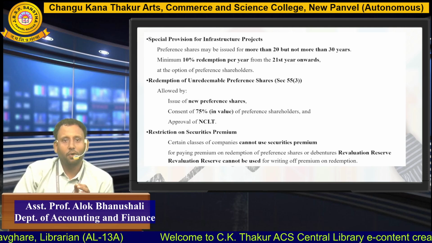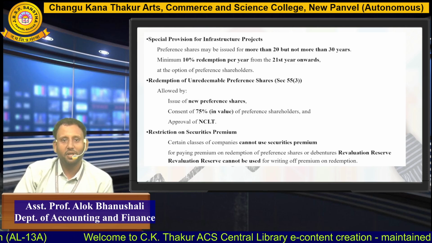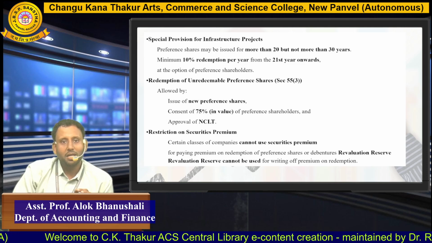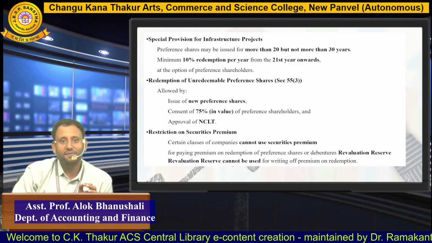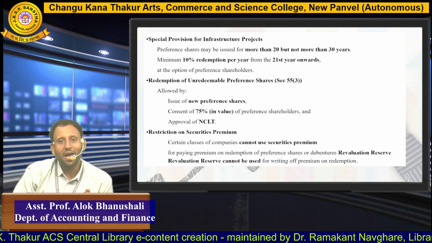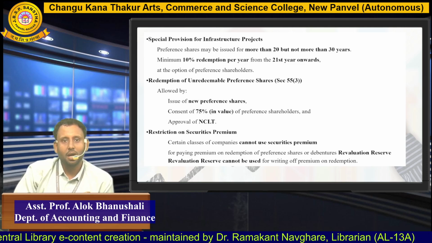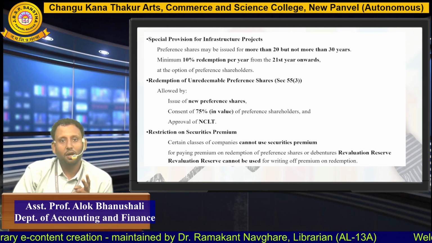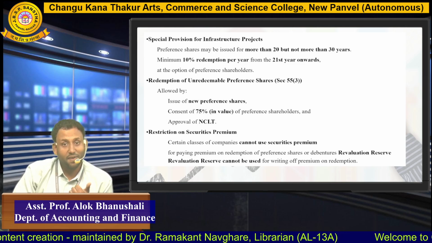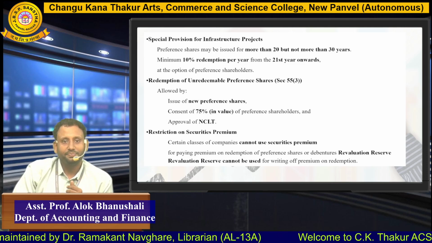If a company wants to issue new preference shares in place of old preference shares, the company has to take the consent of 75% in value of preference shareholders and approval of NCLT, that is the National Company Law Tribunal. It means they have to take the consent of 75% in value of preference shareholders and approval of NCLT.